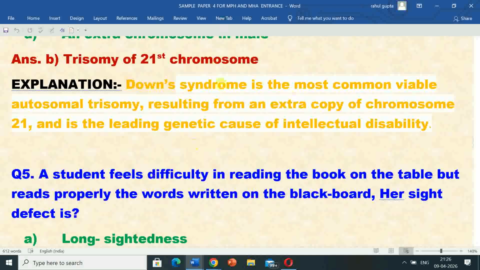Its explanation is Down syndrome is the most common viable autosomal trisomy resulting from an extra copy of chromosome 21 and is the leading genetic cause of intellectual disability.